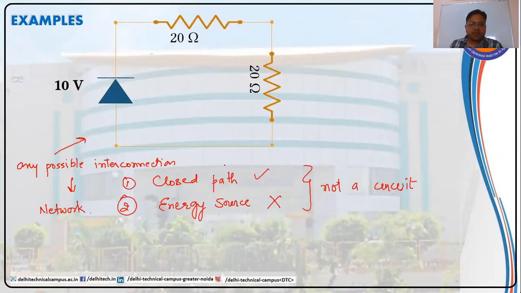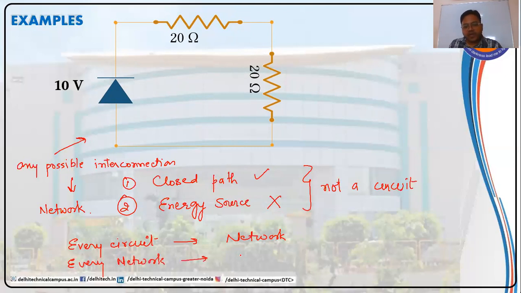So with these examples, we concluded that every circuit can be termed as a network, but every network cannot be termed as a circuit.